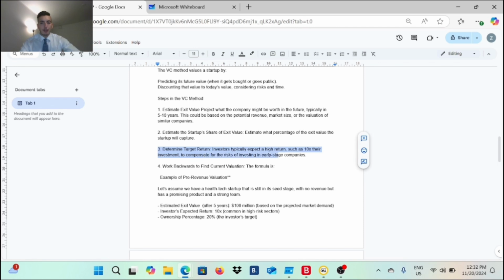Investors typically expect high returns such as 10x their investment because these are early stage companies. That's exactly what every investor is looking to get back when investing in early stage companies. If you have a unique concept, the right mindset, and the right plan behind it, and they are quite interested in your project, they would like to own more equity of your company.